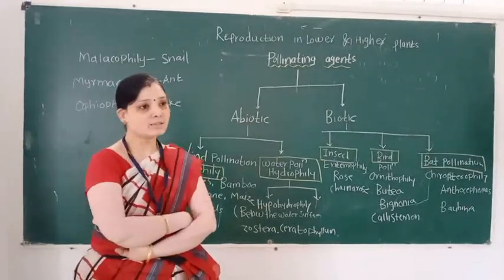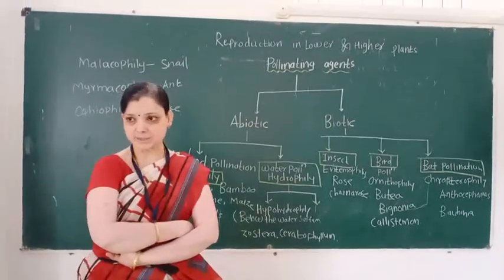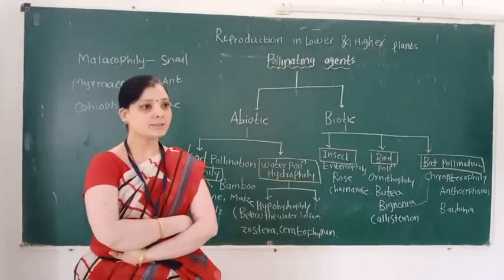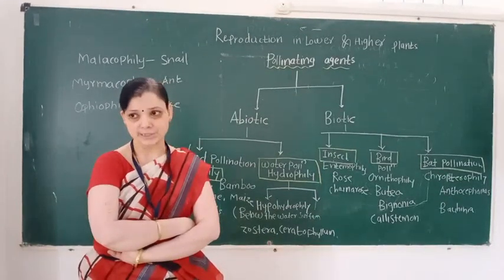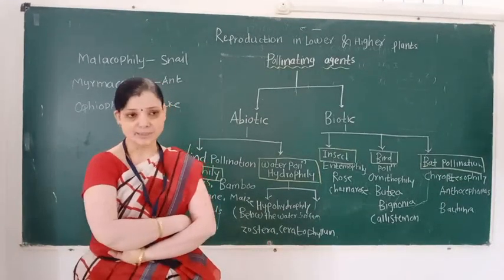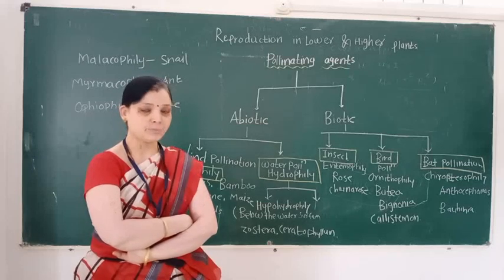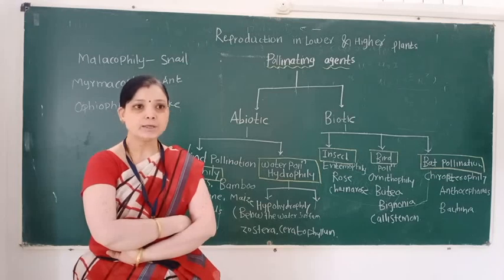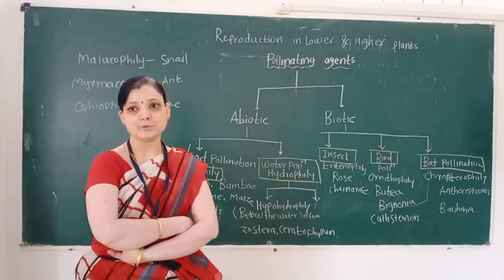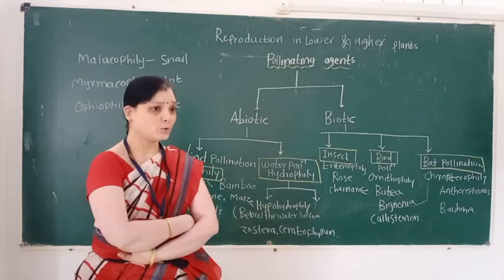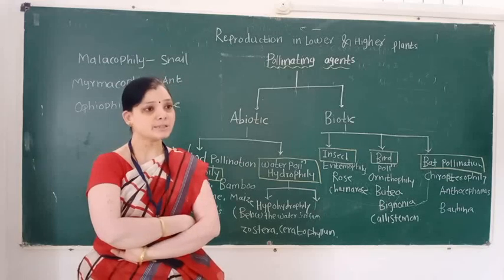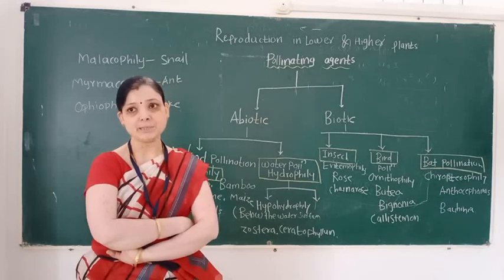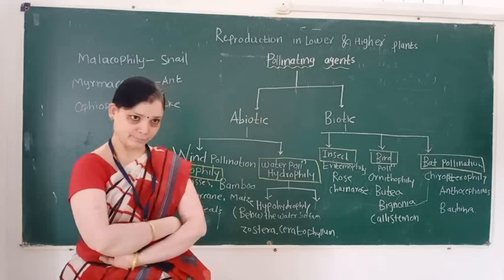Pollination consists of how many types? It consists of two types. The first type is self-pollination and the second type is cross-pollination. Self-pollination also consists of autogamy and geitonogamy, and cross-pollination consists of xenogamy and hybridization.